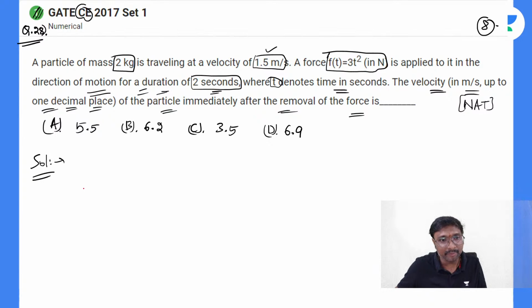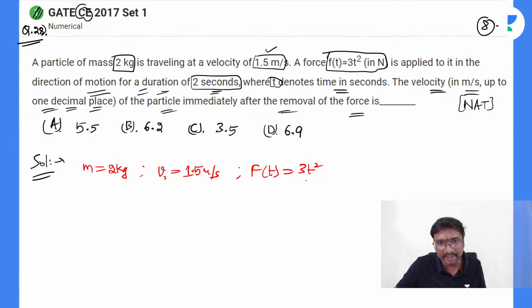A particle of mass 2 kg, that is mass m given as 2 kg, is traveling at a velocity. What is the velocity? The initial velocity v naught is 1.5 meter per second. Now v naught means initial velocity, or u, whatever symbol you want to give. A force, what is the force you have? F of t will be equal to 3t square, in newtons.